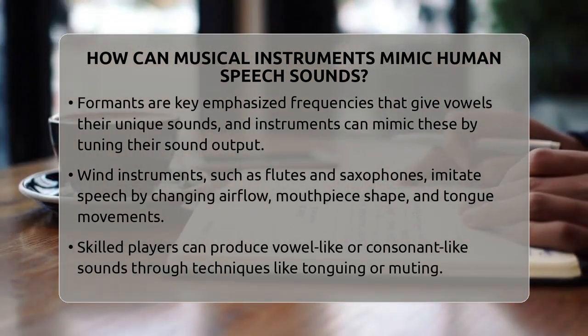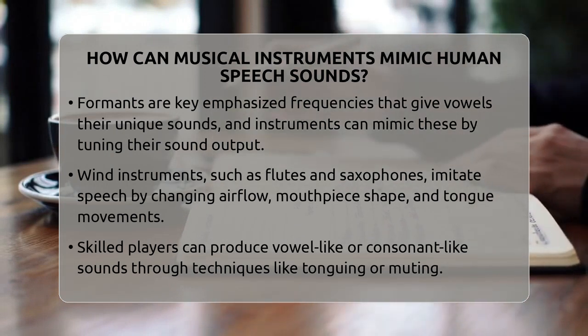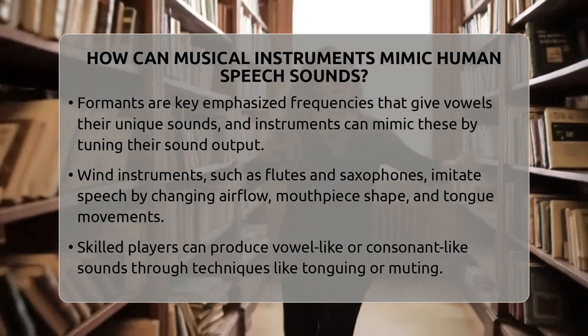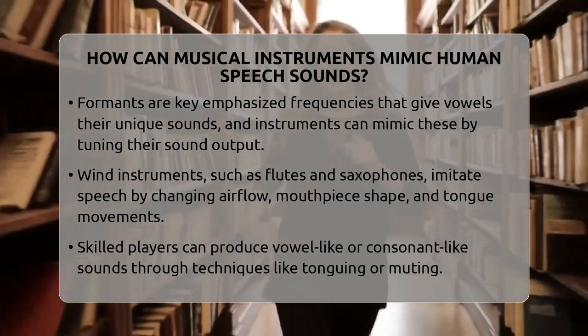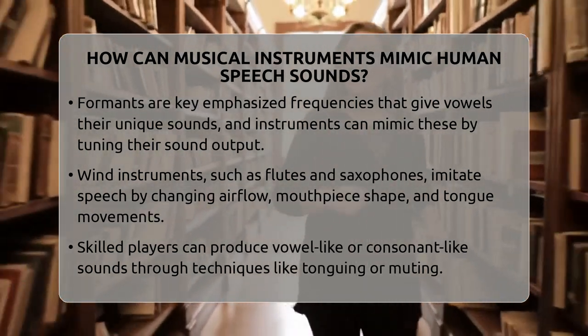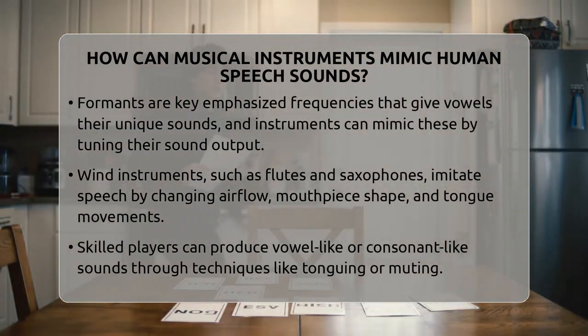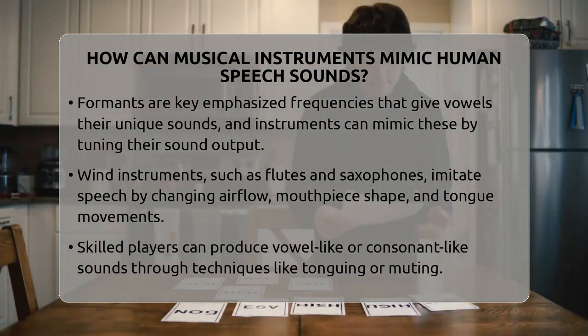Wind instruments like the flute or saxophone can also imitate speech by changing how air flows through them. The shape of the mouthpiece, the way the player blows, and tongue movements help shape the sound. Skilled players can produce sounds that resemble vowels or even consonants by tonguing or muting techniques.